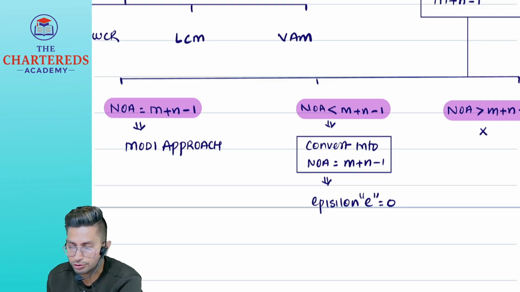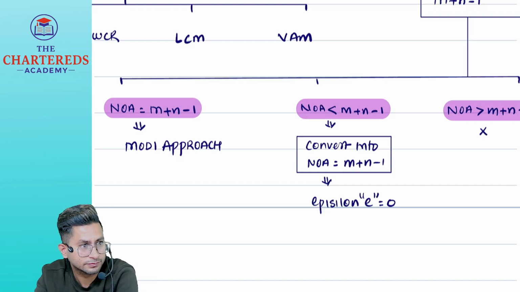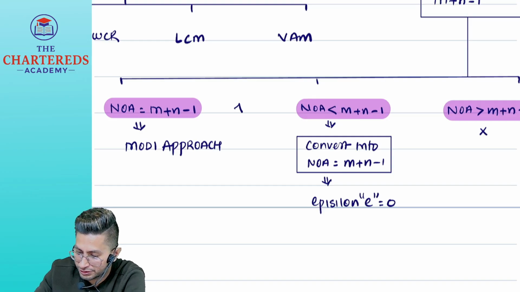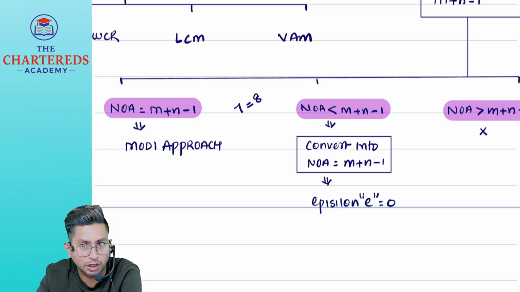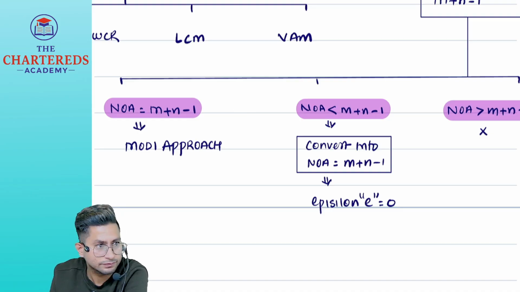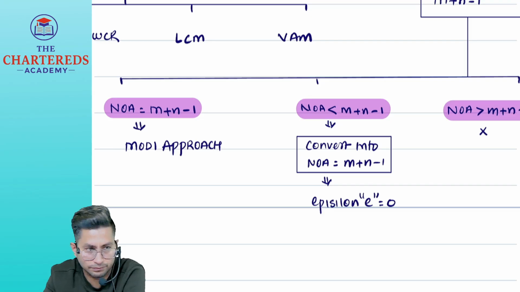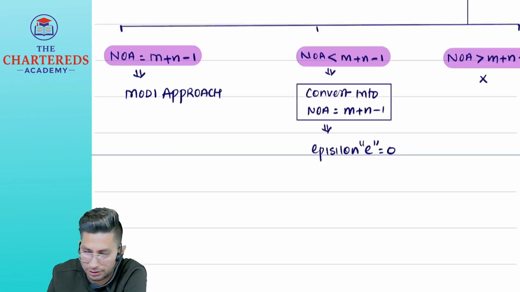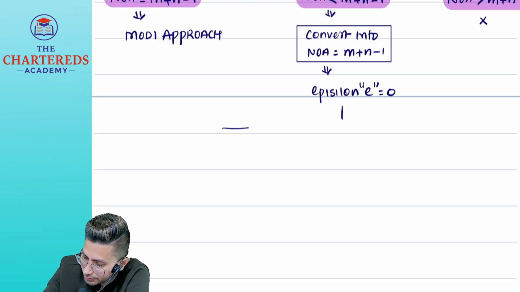But many students don't know the actual rule of epsilon: where exactly to put the epsilon? Like, number of allocations are 7, and m plus n minus 1 is, let us say, 8. How many epsilons should I keep? 1. But where? You can't keep it wherever you want. Some rules you have to know for this. 3 conditions are there. Any box which satisfies 3 conditions, I will put epsilon. I'll write those conditions.